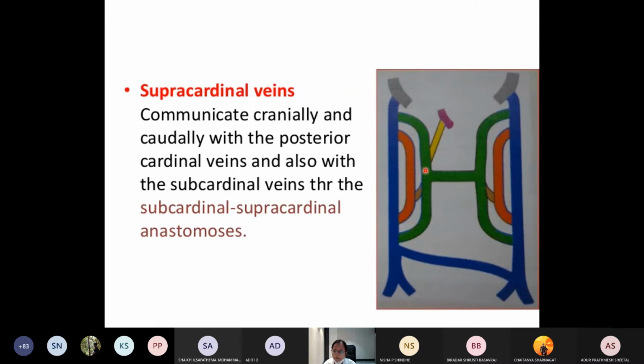So there is an anastomosis between the subcardinal, that is the green, and the supracardinal, that is the orange. This brownish part you are seeing is the subcardinal-supracardinal anastomosis. This is the posterior cardinal vein, this is the anastomosis between them. This is the subcardinal vein, this is the anastomosis between them. This is the supracardinal vein, which will be anastomosing with the subcardinal vein.